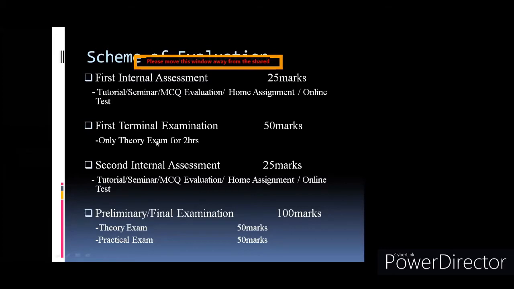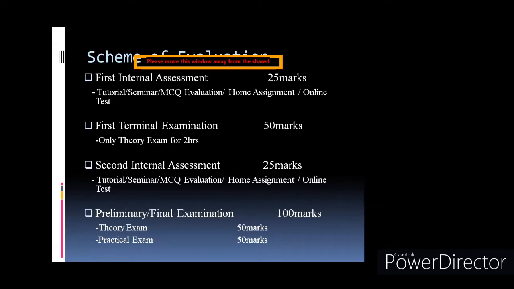Now the terminal examination. The first terminal examination is for 50 marks, but less time is given, only 2 hours to complete the paper. So considering the timing, the paper is set accordingly. The board paper is also for 50 marks, and the prelim paper is also for 50 marks, but it is for 3 hours.